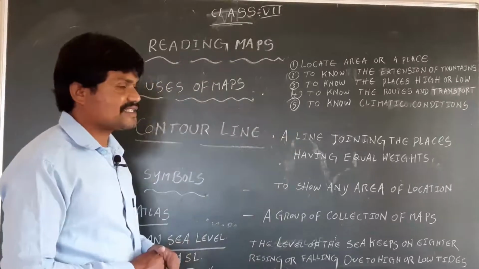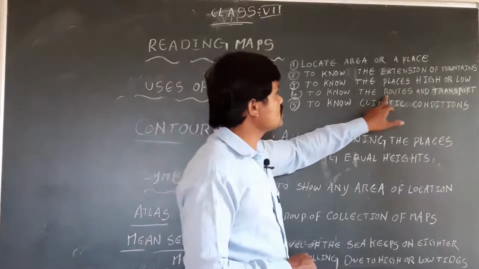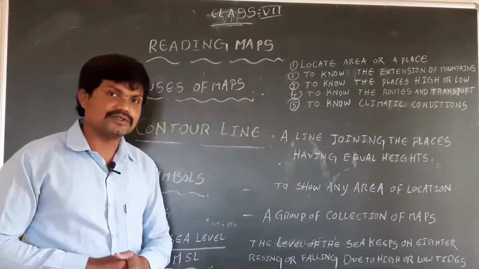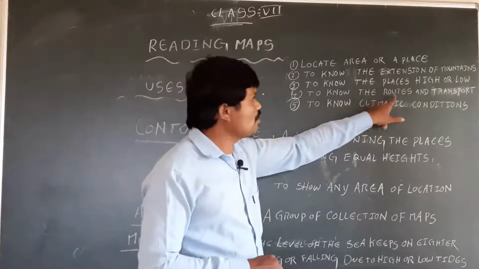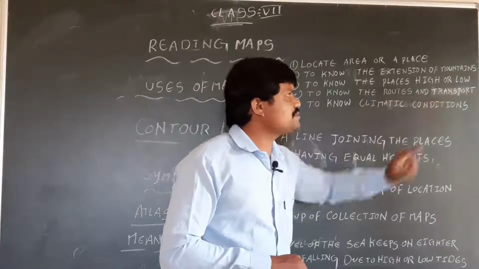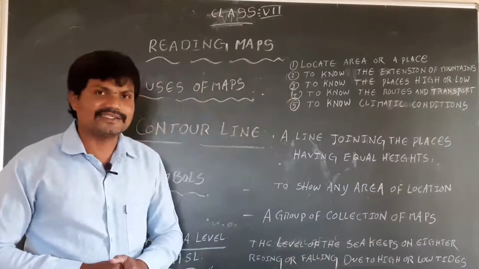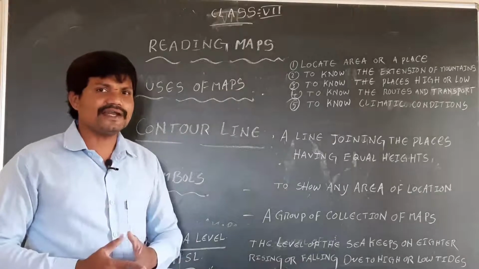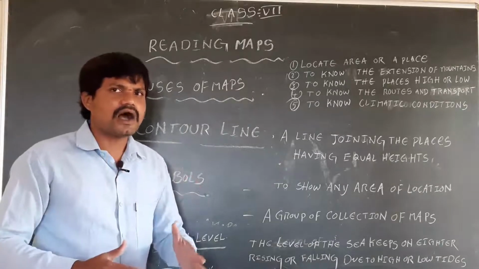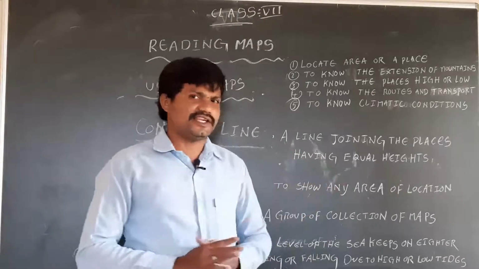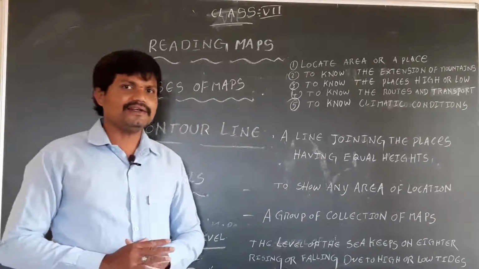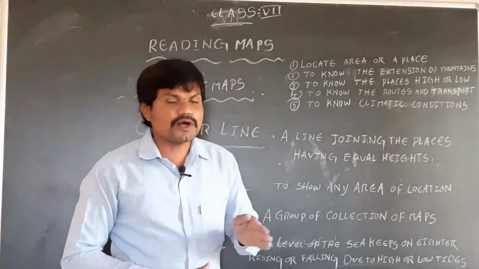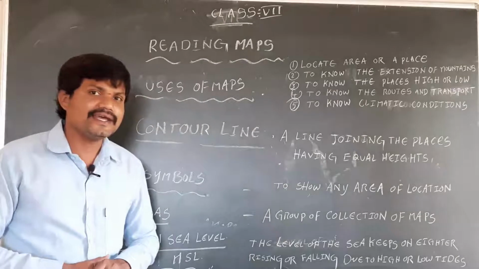Fourth use is to know the routes and transport facilities. To know the routes and transport facilities. With the help of maps we can find different routes in particular regions. Even with the help of a map we can find transport facilities in a country.